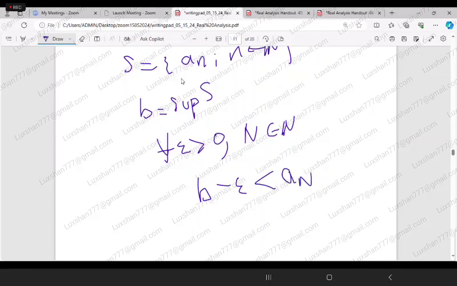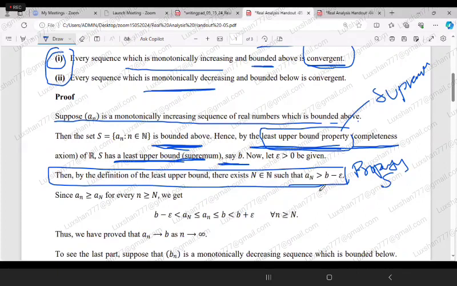So that is what they have written here: an is greater than b minus epsilon.